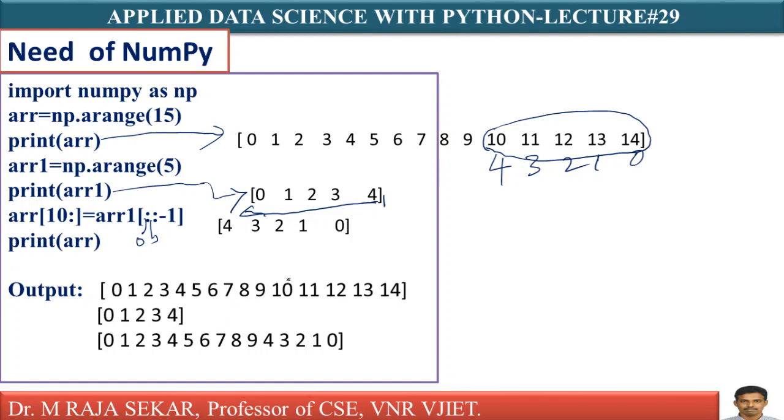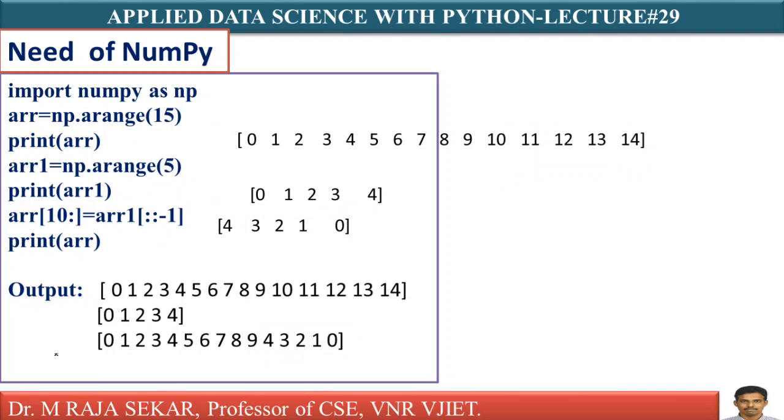Now, if you print ARR, what will you get? Just see. Till 9, it's displaying the same elements. After 9, in the places of 10, 11, 12, 13, 14, which numbers is it displaying? 4, 3, 2, 1, 0. Just observe this program. This program is simple and straightforward.